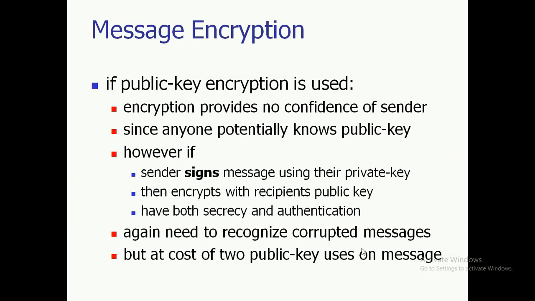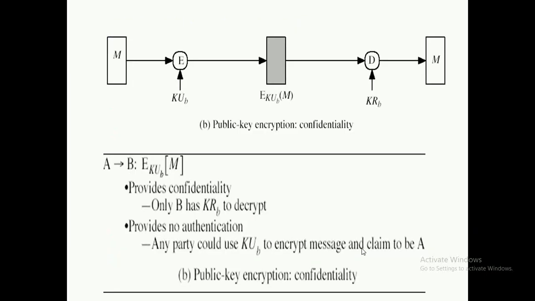For message encryption, if you would like to use the public key encryption system or asymmetric key cryptography, encryption provides no confidence of the sender since any potential party knows the public key. However, if the sender signs a message using their private key, then encrypts with the recipient's public key, please try to understand here the combination of public key and private key, the strength of public key cryptography, we are using in order to address both the issues of confidentiality and authentication. In order to apply this, we can address both secrecy and authentication. Again, we need to recognize the corrupted message, but at the cost of two public key uses on a message.